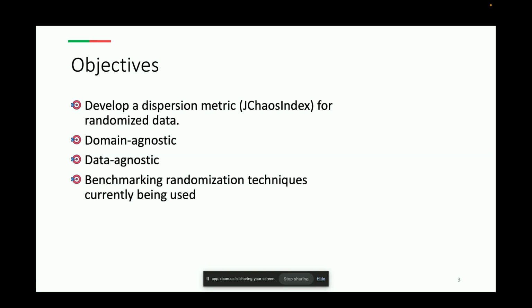Second, I ensure that JChaosIndex is domain and data agnostic, meaning that it can be used across various industries and for different types of data. So this means that it could be used whether it's for medical records or financial data or gaming logs, and more data like that. Lastly, I also benchmark this metric against randomization techniques commonly used in programming languages like Python and C#, to name a few, and to see how well it performs in real-world scenarios.